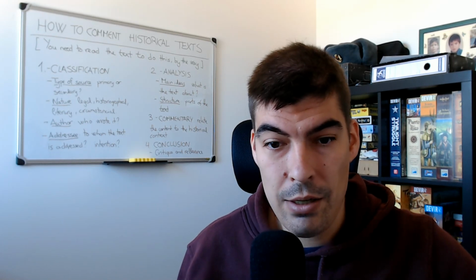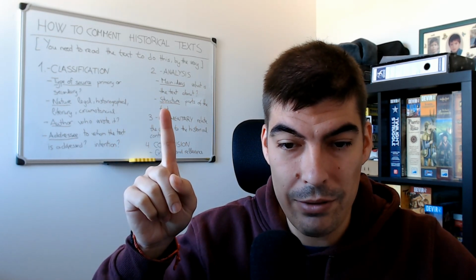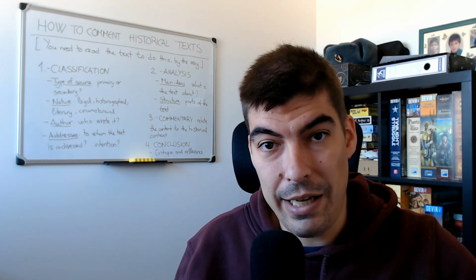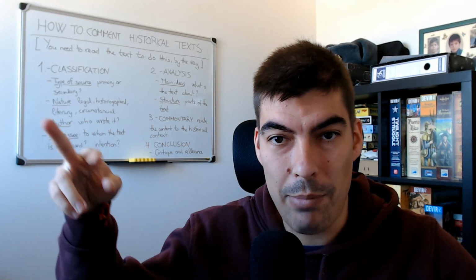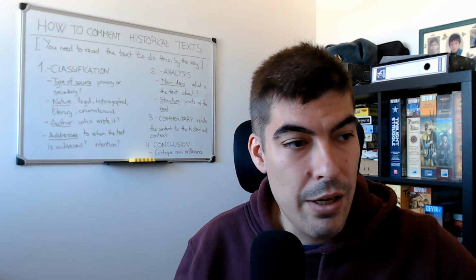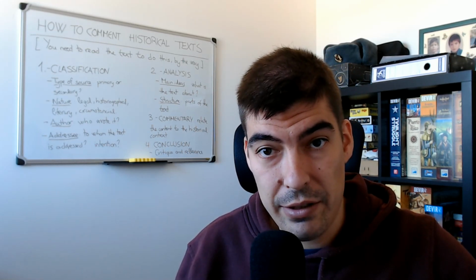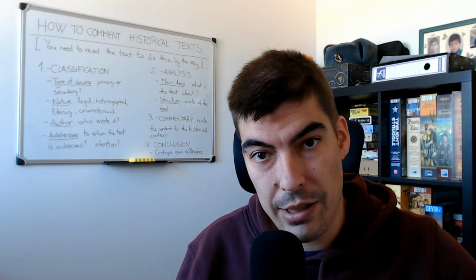And after that, we have to talk about the structure of the text, the parts of the text. Does the text have several parts? Does it have one part? Does it have an introduction? Does it have a conclusion? Does it have two main parts, or three or four, whatever? Okay, we have to point out the structure of the text. First the ideas, then the structure. And now we have analyzed the text.